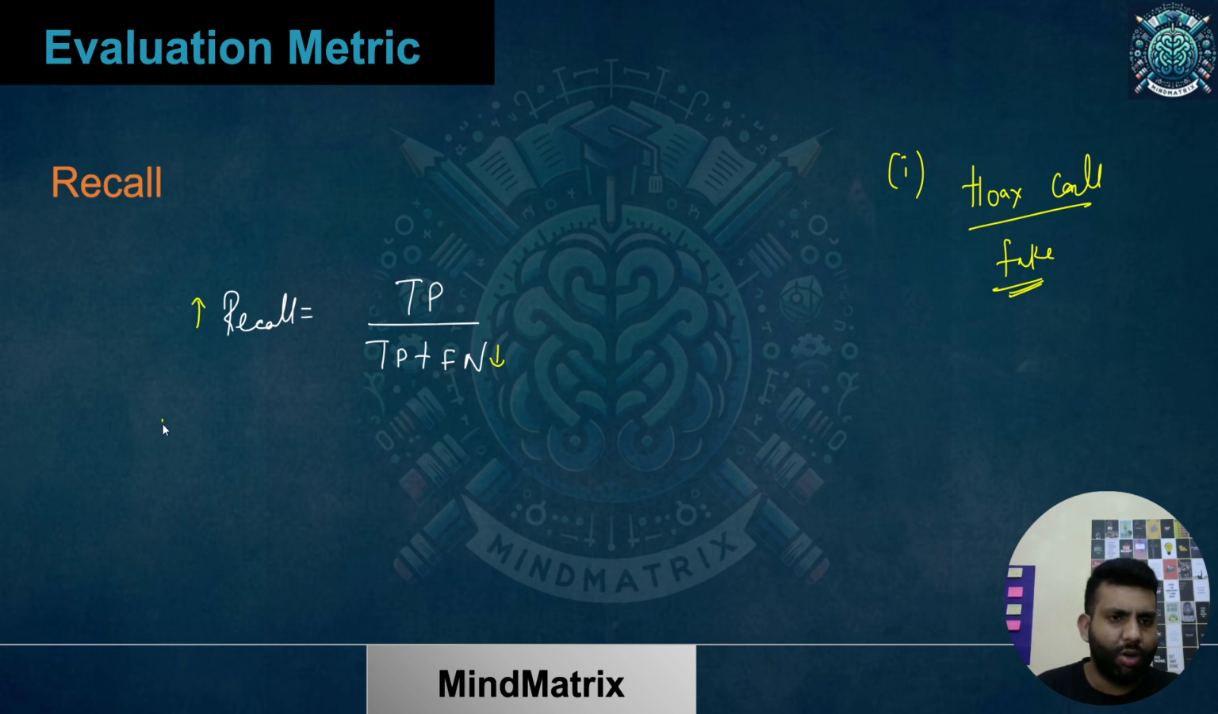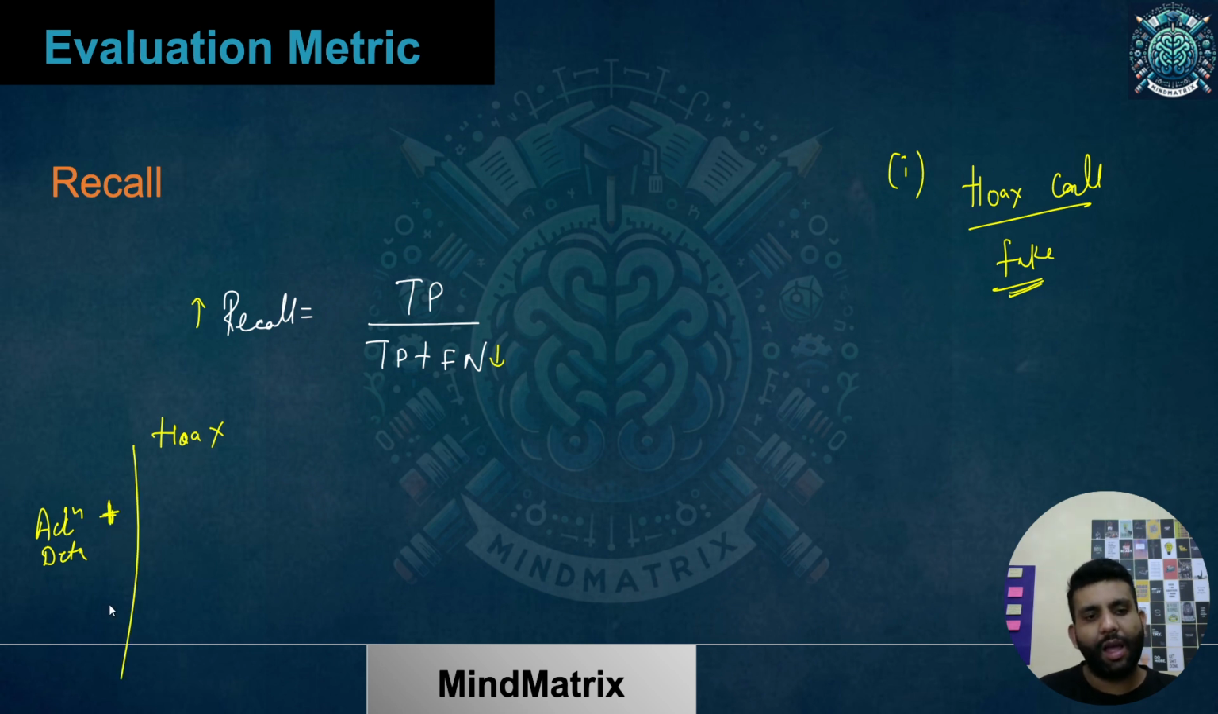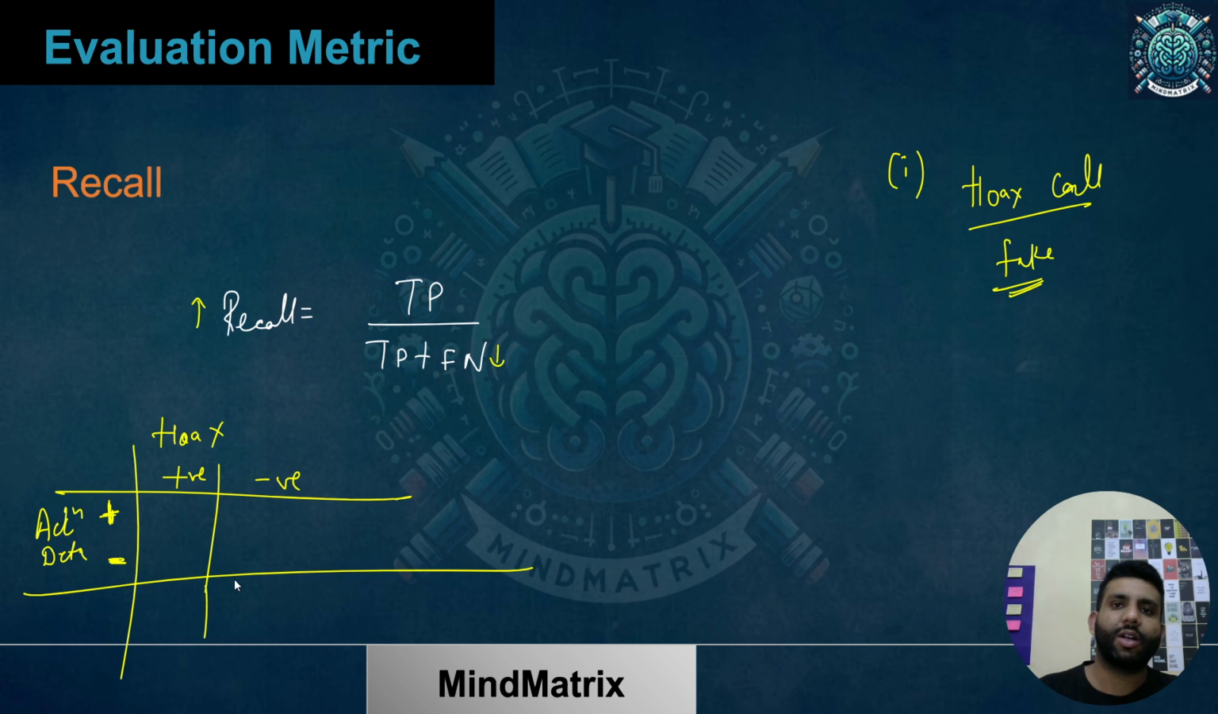I'm not creating exactly the confusion matrix, but I'm just denoting it. Hoax call, and what else we had? The account details. Positive means I did tell the account details to the caller, and negative means I did not tell. And positive means it was a hoax call, and negative means it was not a hoax call, it was genuine. Maybe somebody in your family bought that lottery ticket in your name. Something like that can happen.